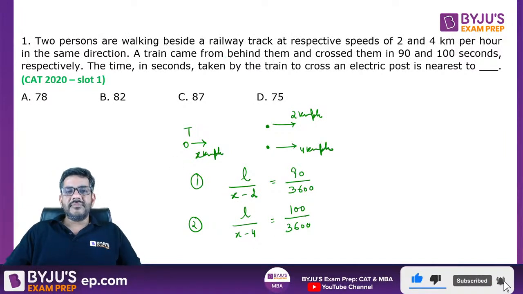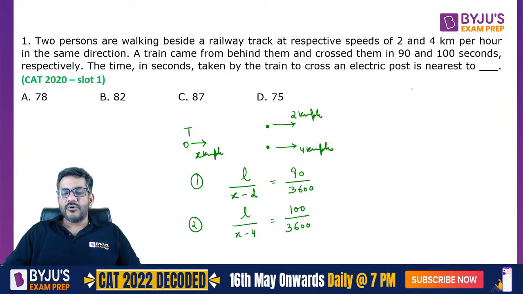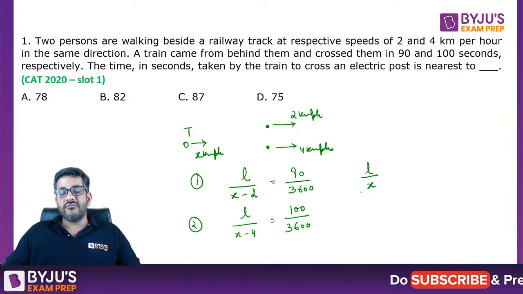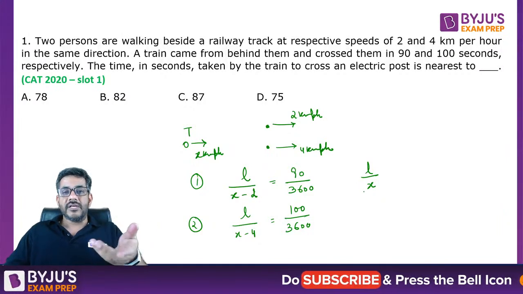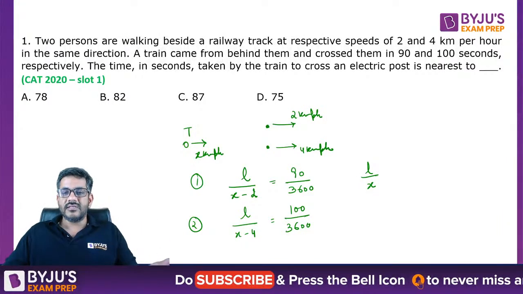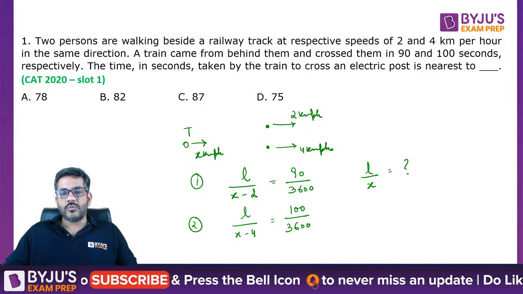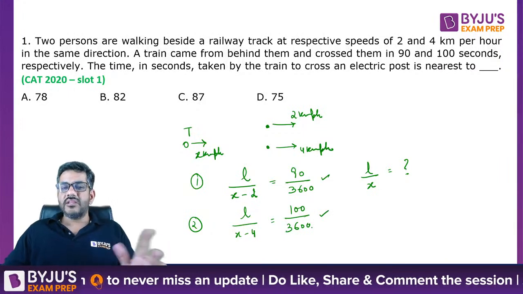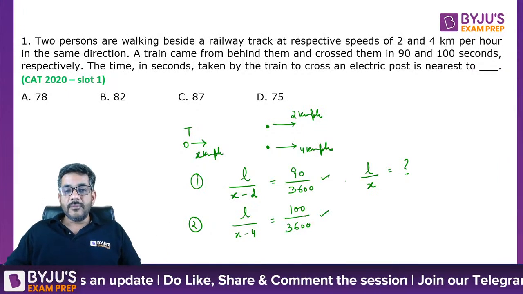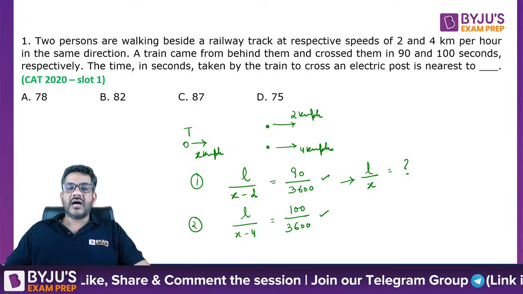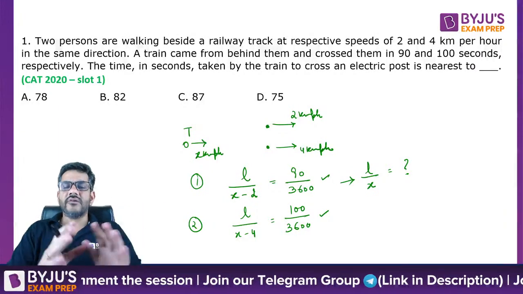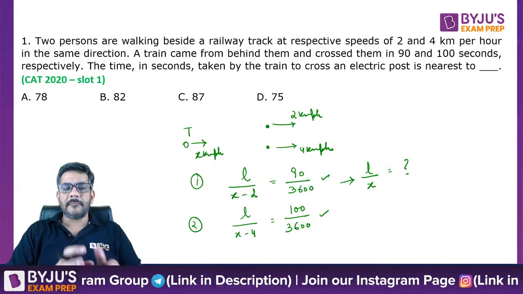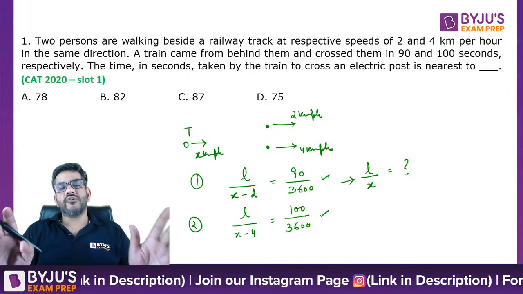Question is, what is the time taken by the train to cross an electric post? So an electric post is to be covered by the train. In that case, the train would be covering its own length at its own speed. Electric post has no speed. So it is L by x, and this is what the question is asking you. So of course, using these two equations, I will find out the value of x and L. I can put them here, and by putting it, I will get the answer. This is definitely one of the ways of doing this question, though not the method that I would be discussing, but this is the general method of solving the question.